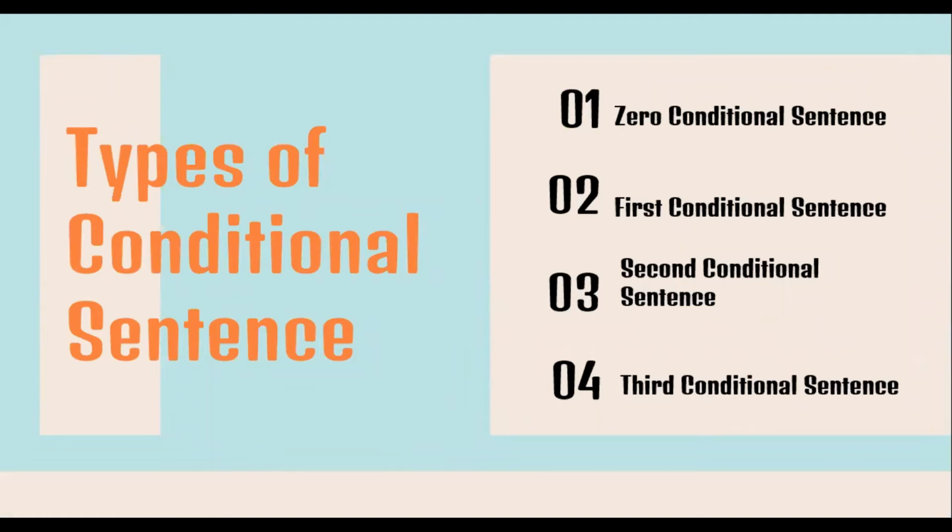And now, let's talk about the types of conditional sentence. Commonly, in English, we have four kinds of conditional sentence. They are zero conditional sentence, first conditional sentence, second conditional sentence, and the last one is third conditional sentence. And we will discuss all of these conditional sentences.